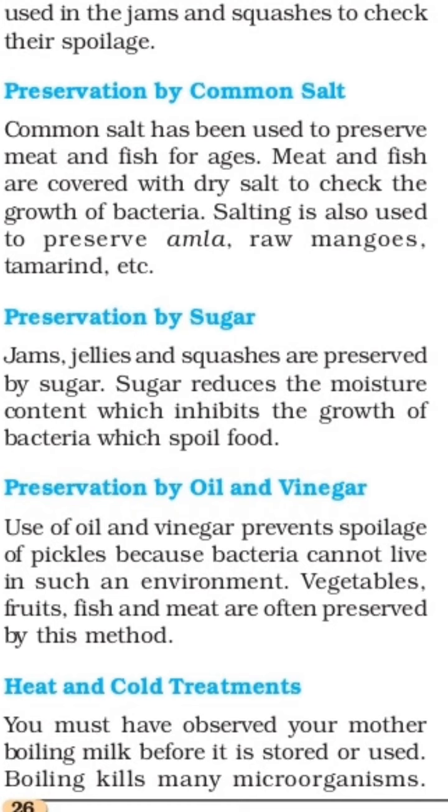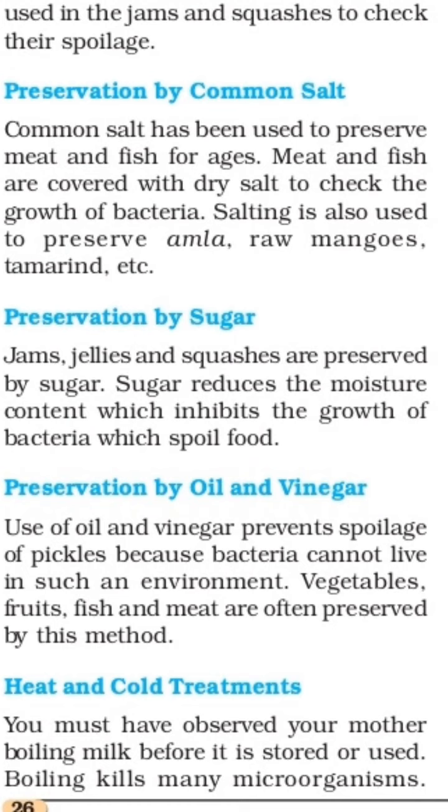Meat and fish are covered with dry salt to check the growth of bacteria. Salting is also used to preserve amla, raw mangoes, and tamarind. This is also used as a preservative method.